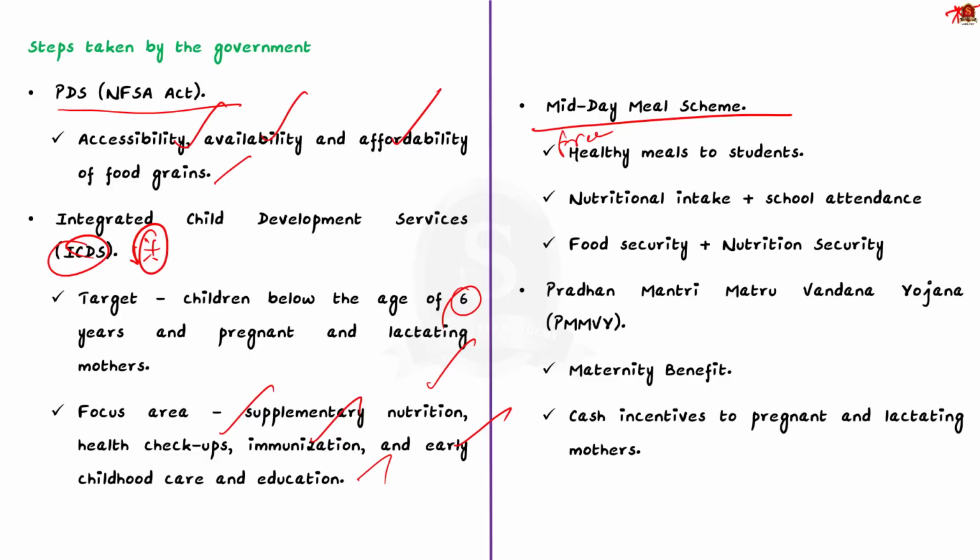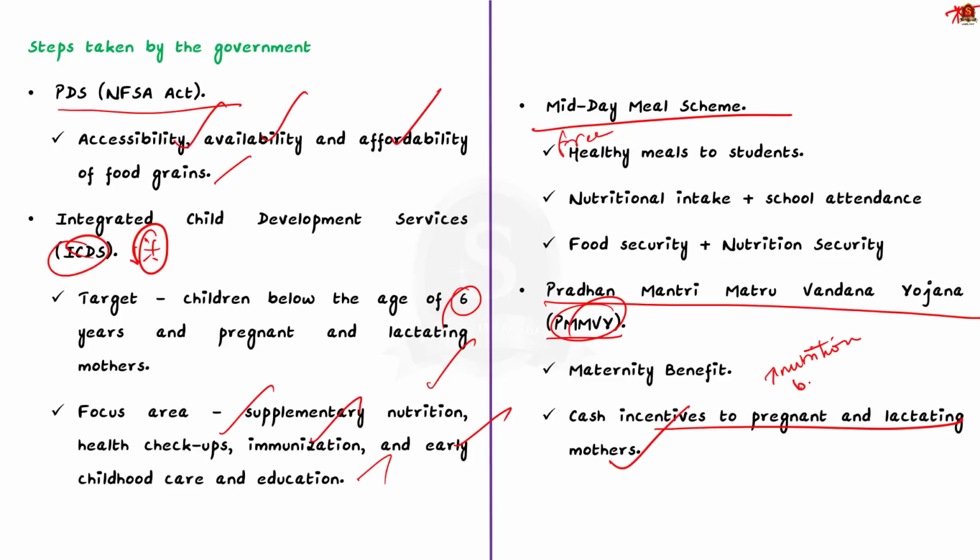The next one is the Pradhan Mantri Malnutrition Yojana, PMMVY. See, it is a maternity benefit program that provides cash incentives to pregnant and lactating mothers. This scheme helps improve nutrition and health during pregnancy and after childbirth.